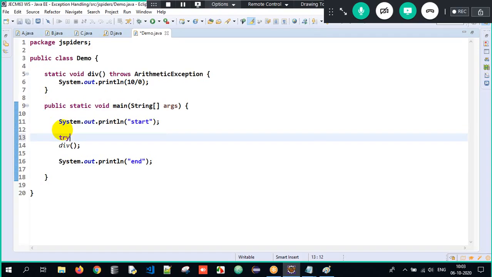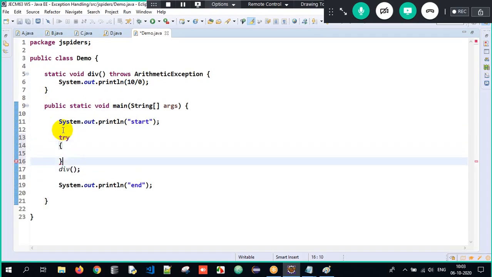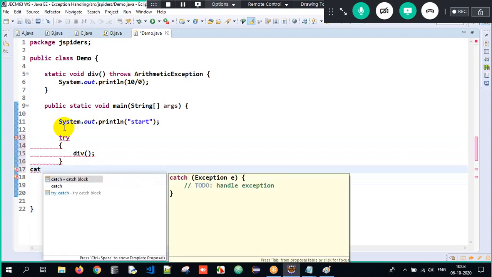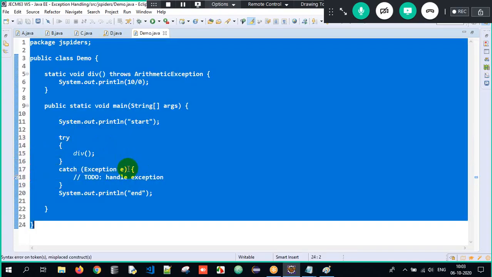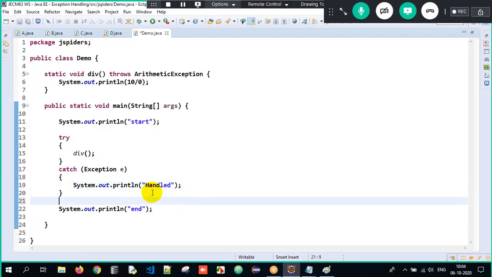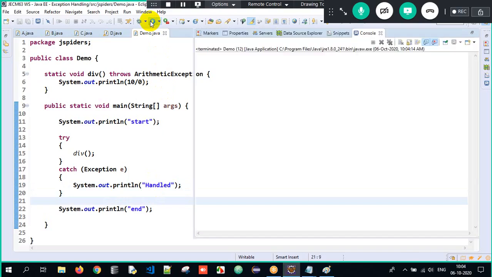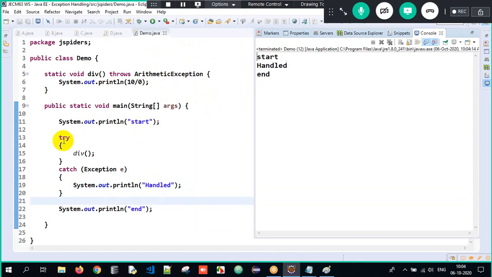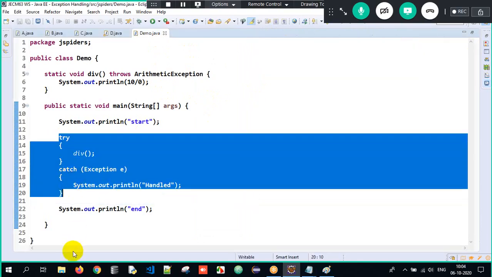The caller should handle it himself with a try and catch block. So we have to make sure the caller handles the exception with the help of try and catch block. This is all about the entire data here. If you want, we can write sysout handled here. Okay, clear. Now when I execute the entire process, I will get the output as start, handled, end. So we are getting an exception, but since we have handled it at the caller side, it is peaceful here.